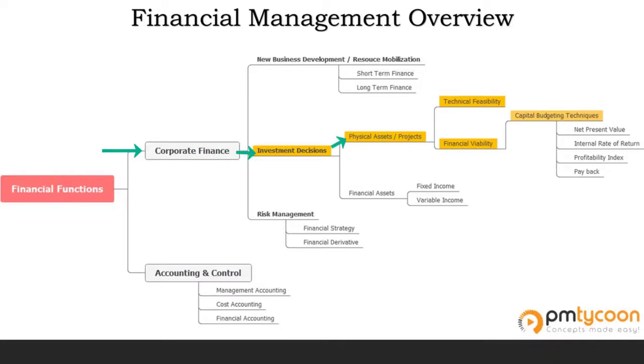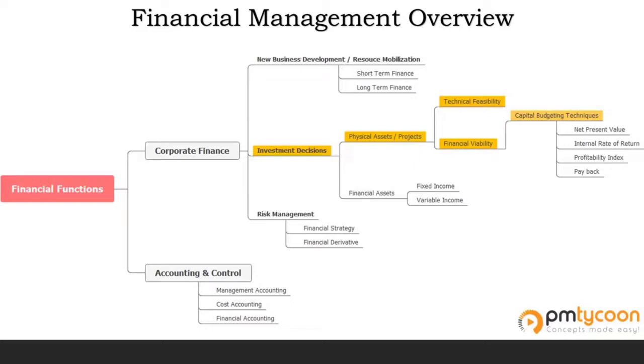In general, any organization, before undertaking any project, would conduct two types of studies. One is a technical feasibility study and the other is financial viability. If a project is not technically feasible, then there is no point in going ahead with it, so the project ends there before even getting started.